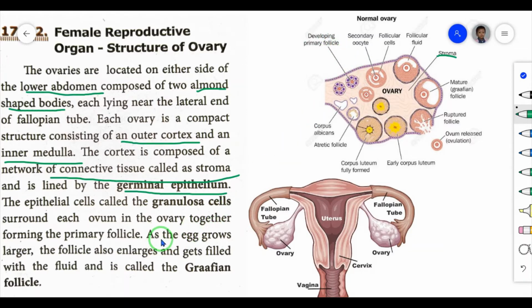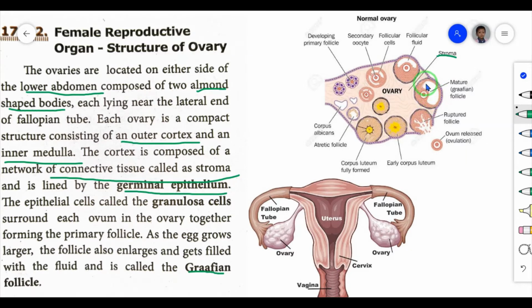As the egg grows larger, the follicle also enlarges and gets filled with fluid. The egg grows larger, and that is a secondary oocyte. The second stage is the secondary oocyte. The follicle also enlarges and gets filled with fluid. In this area, the fluid is filled. So that fluid is known as what? Graafian follicle.